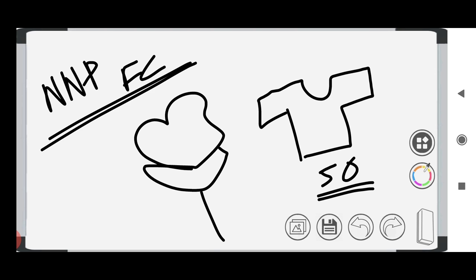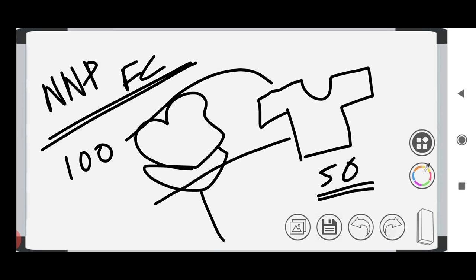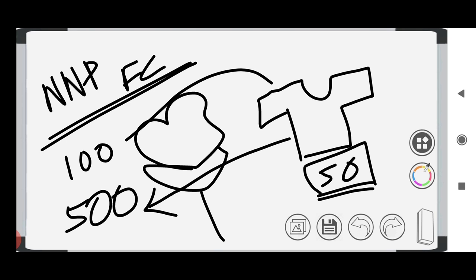But if you are taking this shirt and selling it in a market, say in local markets, they will sell the shirt for around 100 rupees. In malls and shopping complexes, they will sell this same shirt for around 500 rupees. So the market cost varies, but the cost of production is always constant, right?